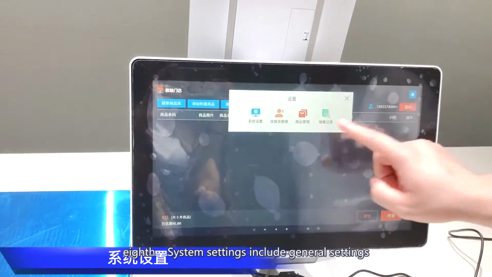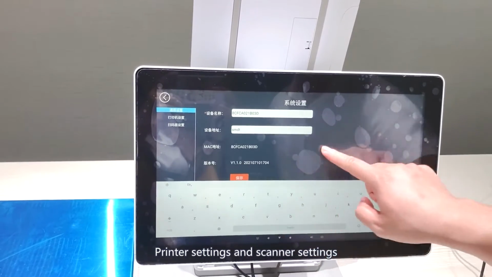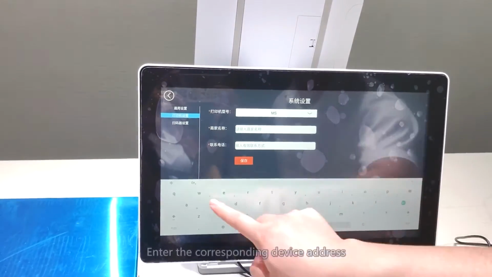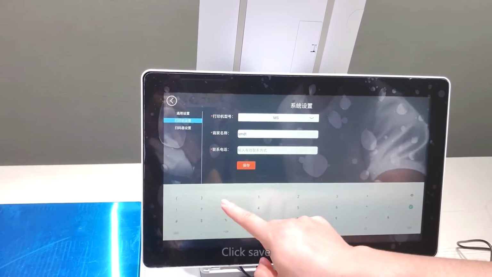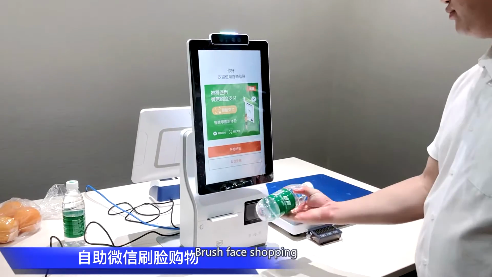Eighth, system settings include general settings, printer settings and scanner settings. Enter the corresponding device address, model and merchant. Click Save. Part 2: Client Shopping Display. Face Payment Shopping.